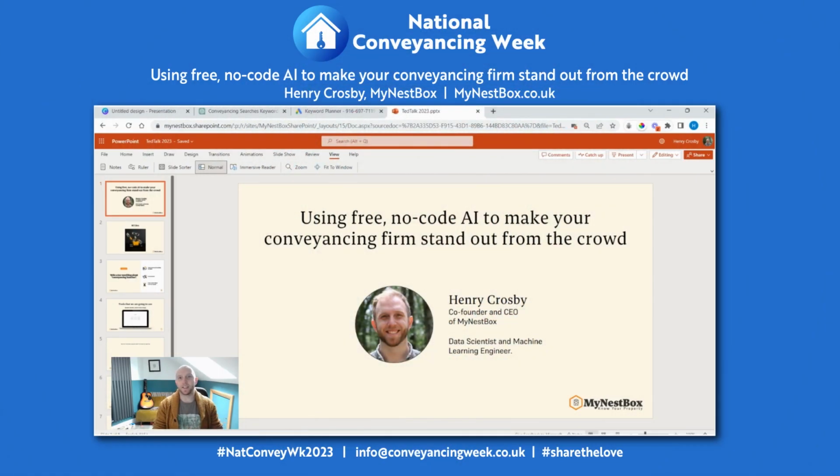I am a co-founder and the CEO of My Nest Box, an independent supplier of conveyancing searches. I am also a trained data scientist and artificial intelligence engineer. In the theme of collaboration and empowerment in the industry, I wanted to take this opportunity to supply my 2 shillings on how any firm, big or small, can use generative AI to make their firm stick out from the crowd. I'm going to do that over the next 5 minutes by giving one case study, which is creating authoritative content online that can be used to help you be seen by more clients.